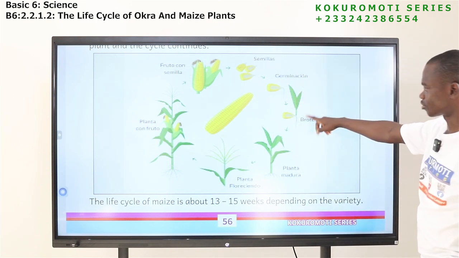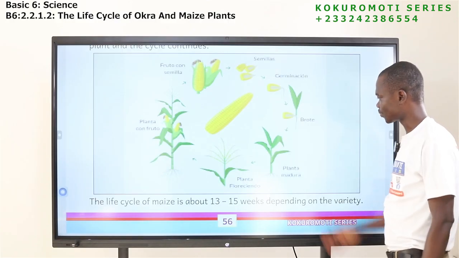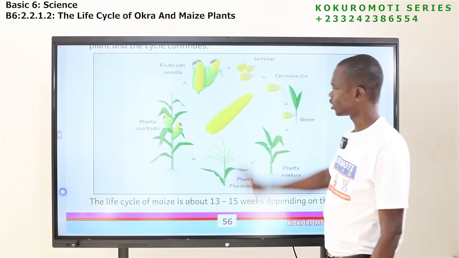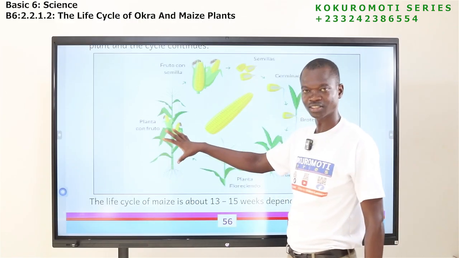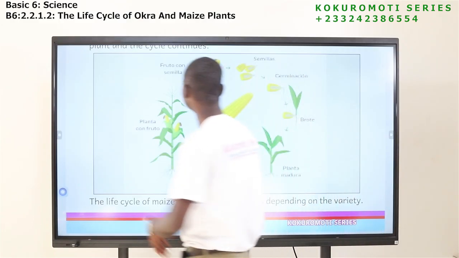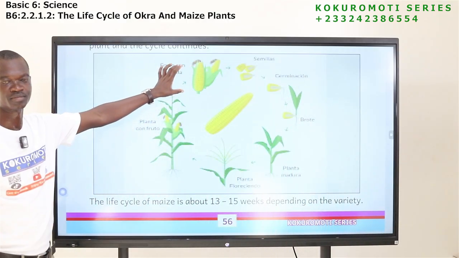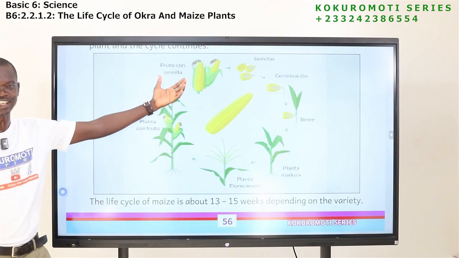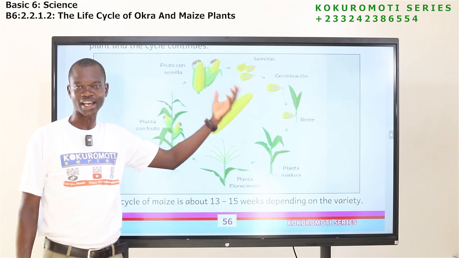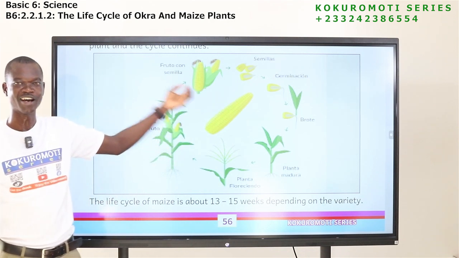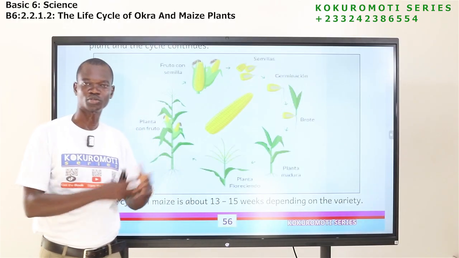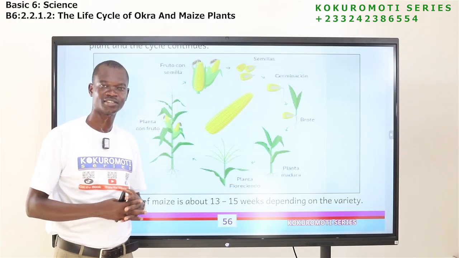Now we have a seedling from the seed. The young one is here. It will get to a point where you see this. This is the tassel. Now we have fruits. The plants will bear fruits, and when the fruits are ready, they are mature. At this point, you can decide to cook it, roast it, or dry it for banku. You can also dry and store it, and then use it for sowing the next season.